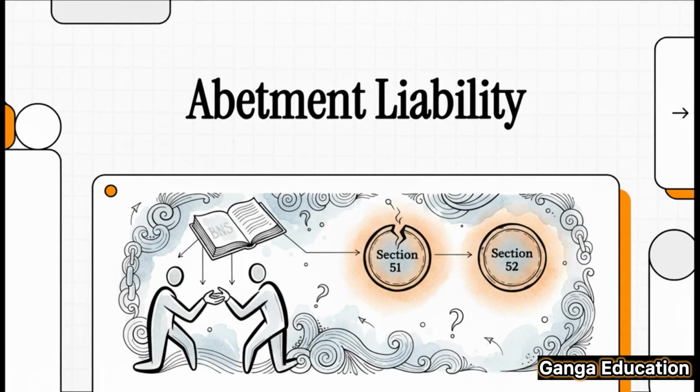Today, we're going to tackle 2 foundational sections of the Bharatiya Nyaya Sanhita 2023 that deal with abetment liability, Section 51 and Section 52. You know, these sections are incredibly important for your exams. So let's dive right in.